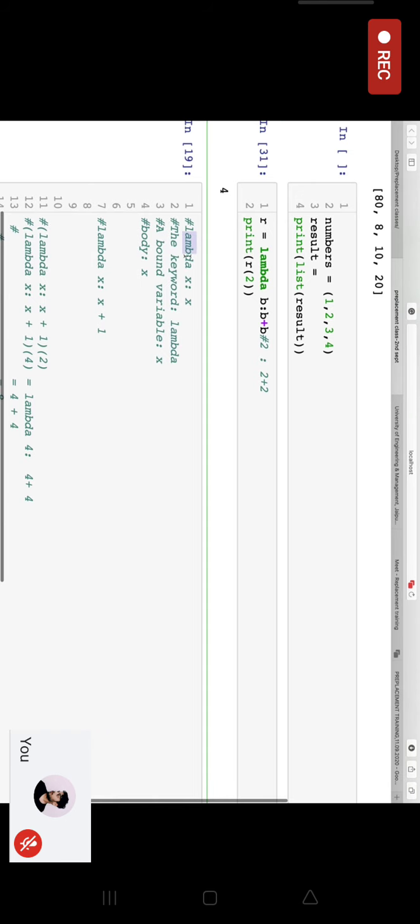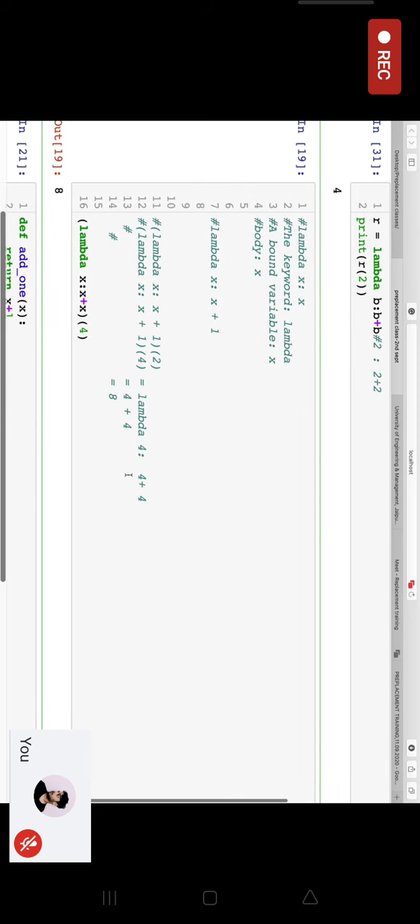Done. Now I'm going to store this in, let's say, r, and I want to print it. So the value is equal to 4. So it takes in 2, colon. It's going to do the same task, that is 2 plus 2, and return the value 4. So for lambda, it consists of the keyword, that is lambda, a bound variable that is given as x over here, and then we have to give the body.